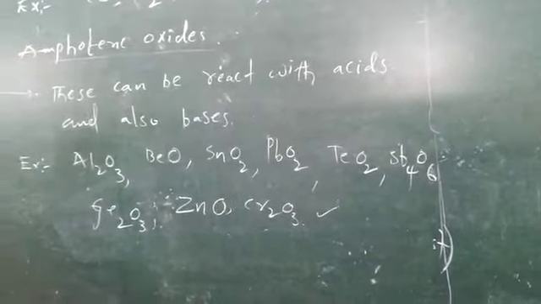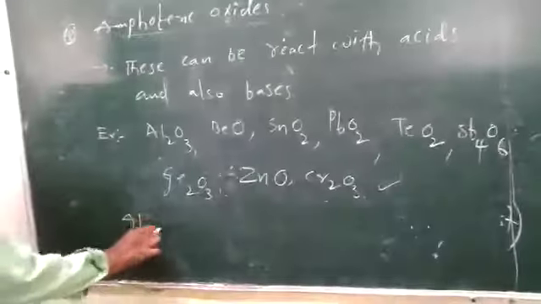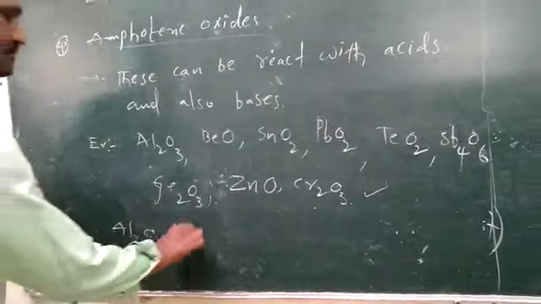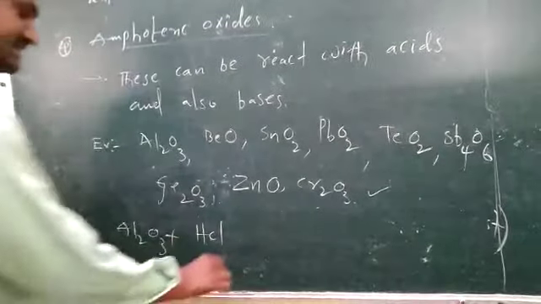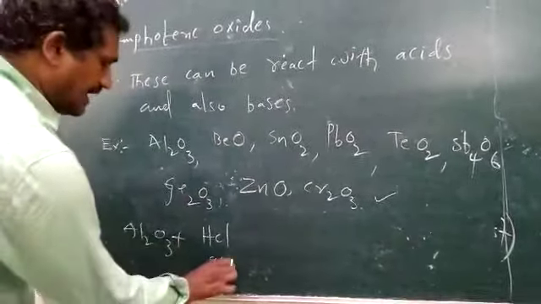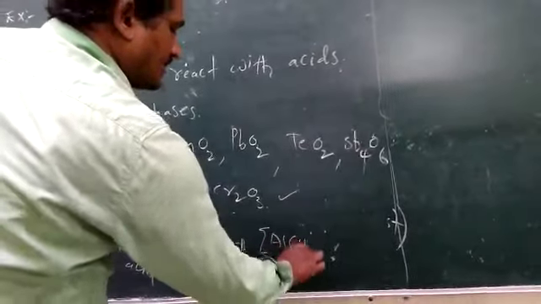Amphoteric nature. For example, alumina can react with an acid. This is an acid in the presence of water. It forms a complex.